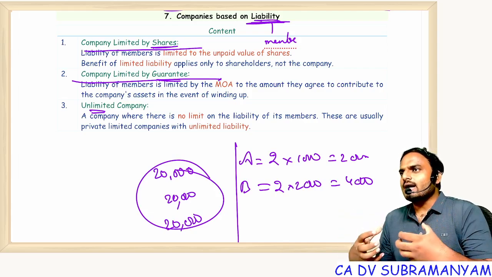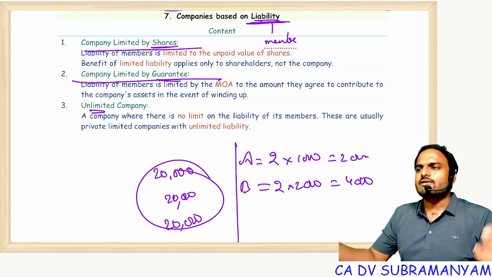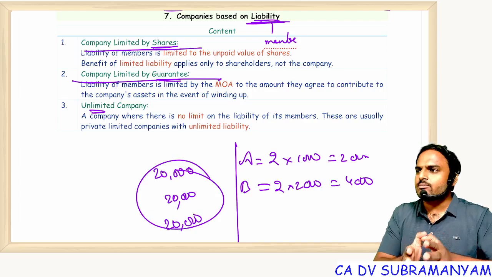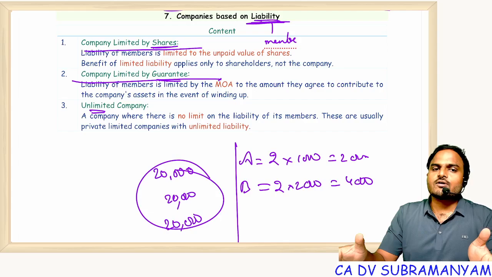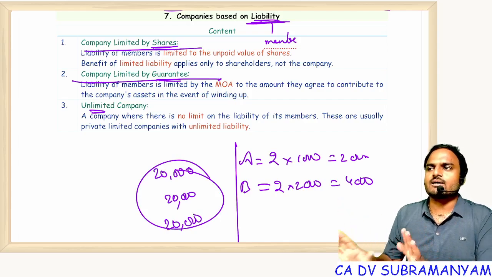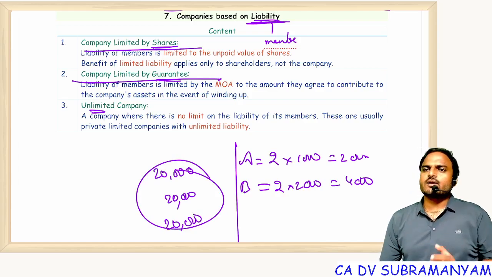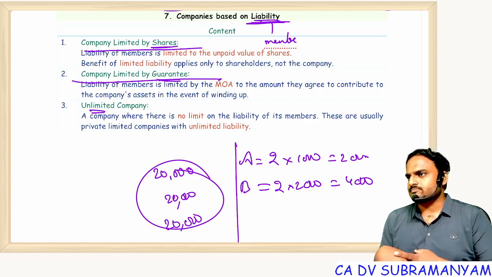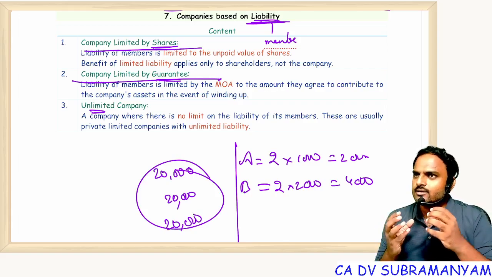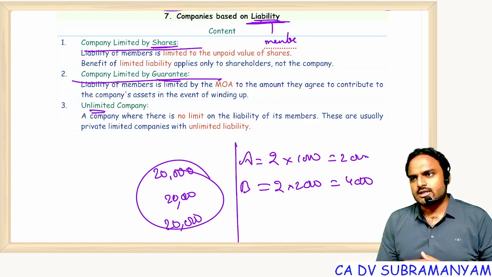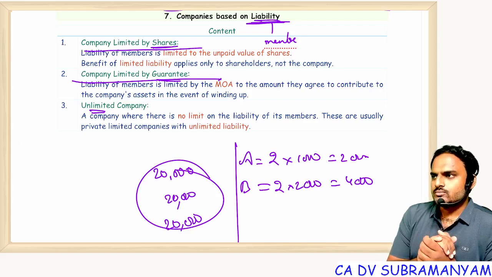And those who have 100% confidence that we will never go into liquidation, and even if we go into liquidation, our assets will be in a position to meet our liabilities, those kind of people will form an unlimited company. Understood? Being an unlimited company, they are exempted from filing a few forms with ROC MCA. That's what I told you. Both have common advantages, and a variety of advantages and disadvantages. Everyone getting my point?